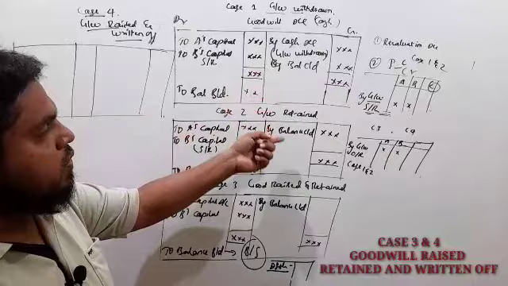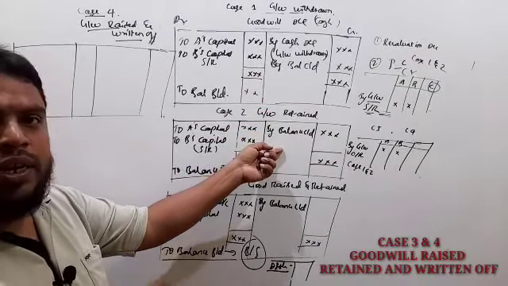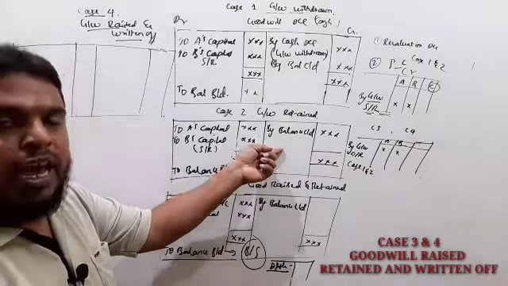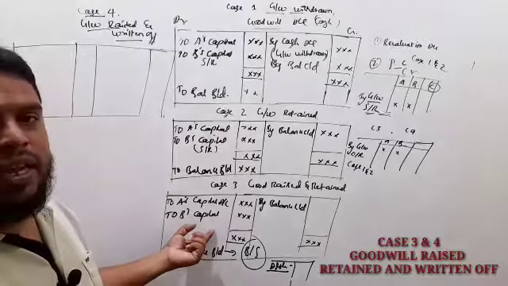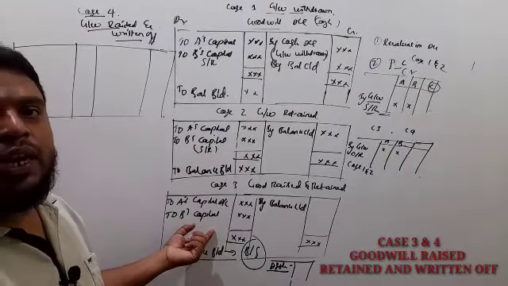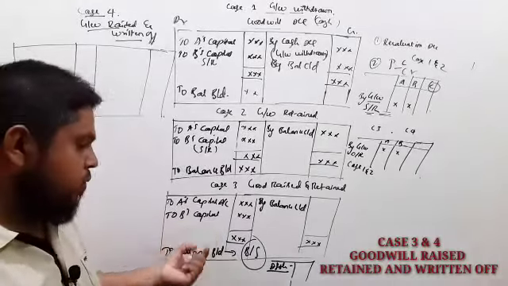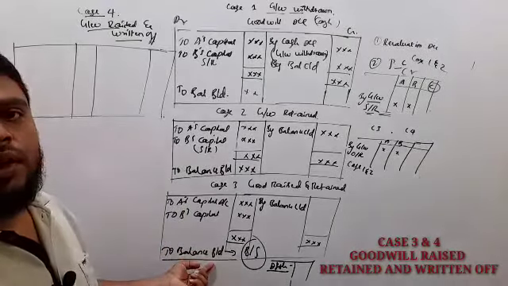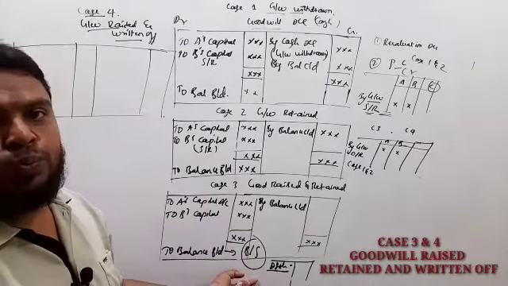In case 1 and 2, goodwill we show under the heading of cash plus capital plus goodwill, but in case 3, goodwill is not brought by the new partner in the form of cash. Because of that, the goodwill amount we have to show on the asset side separately.